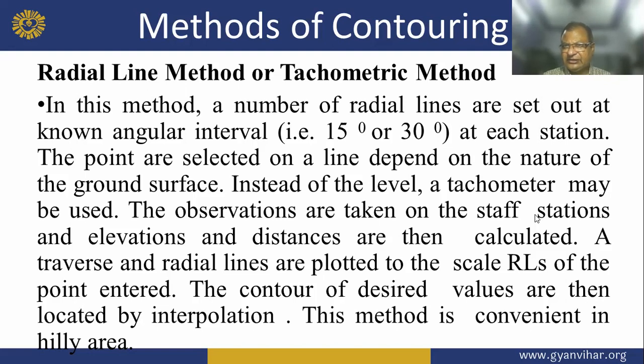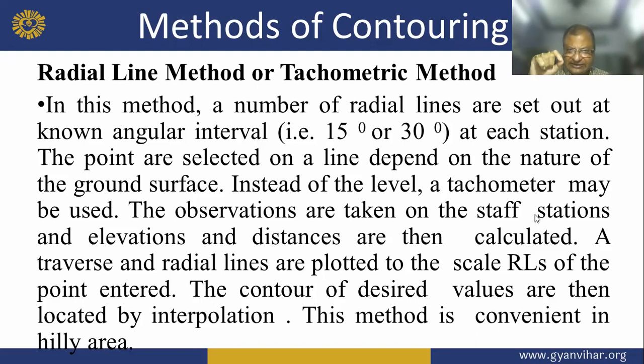Radial line method or tacheometric method. In this method, a number of radial lines are set out at known angular intervals, that is 15 degrees to 30 degrees, at each station. The points selected on the line depend on the nature of the ground surface.